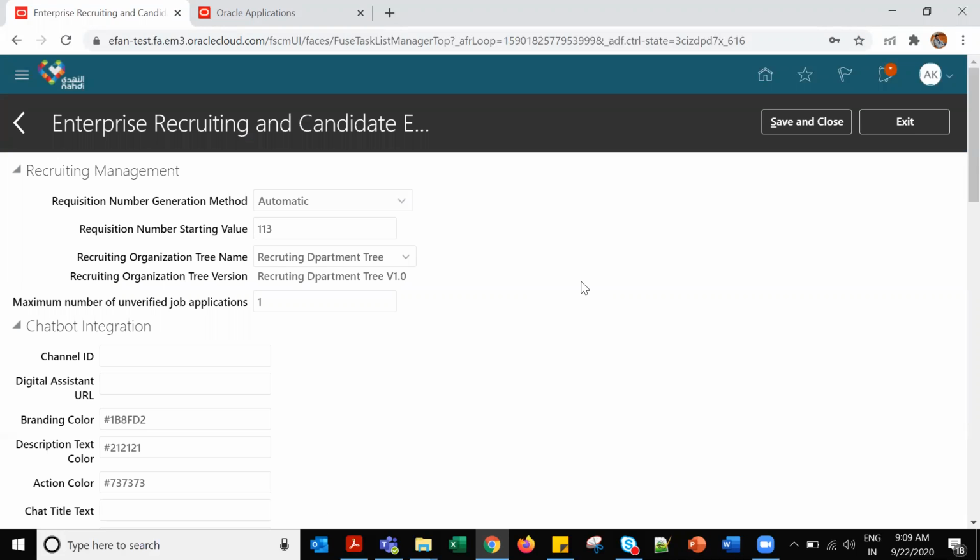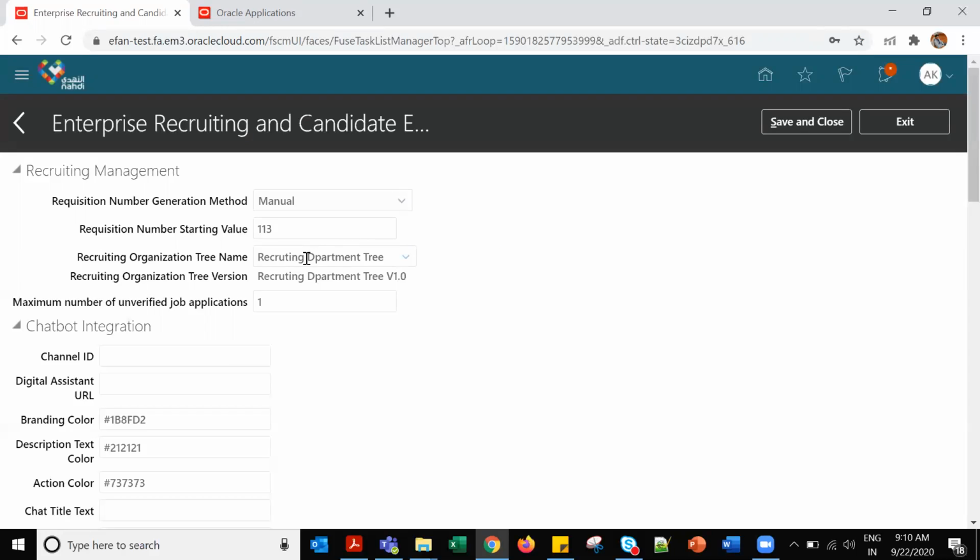Here they will ask about the setup, like the requisition number generation method. What are the methods we have? They will ask: automatic and manual. Starting will be automatic only, right? In manual, we can't give this number; if manual, then you can give anything. So it's not mandatory to give a starting value for manual. For automatic, you have to give the starting value, and then it will keep on increasing.